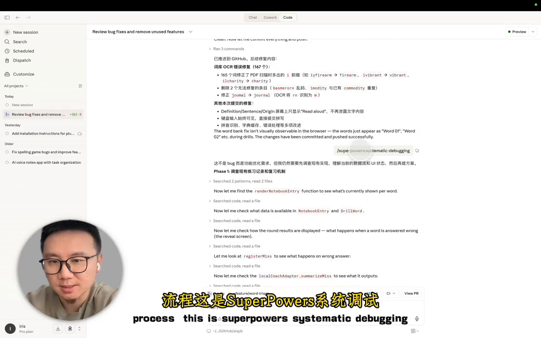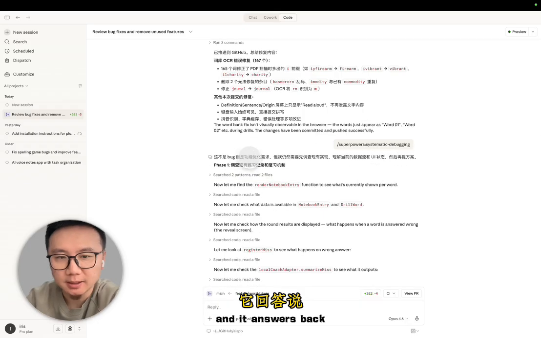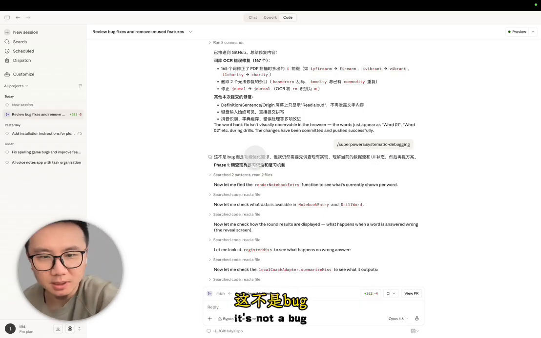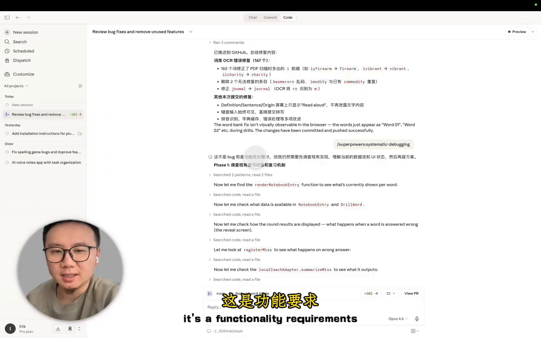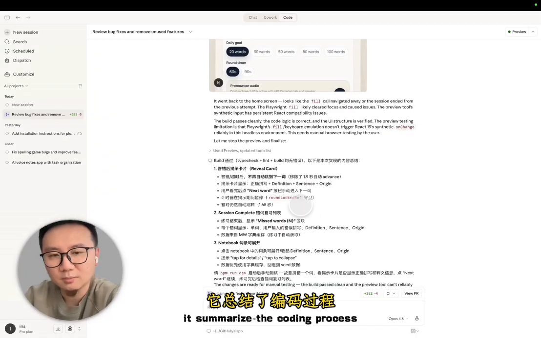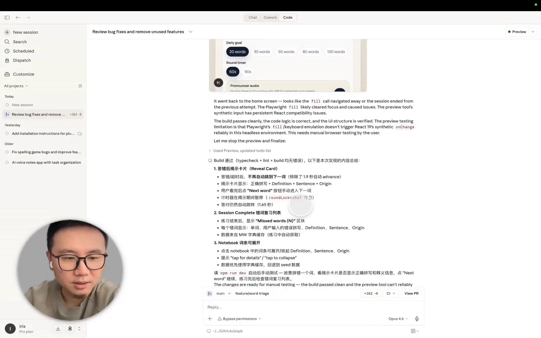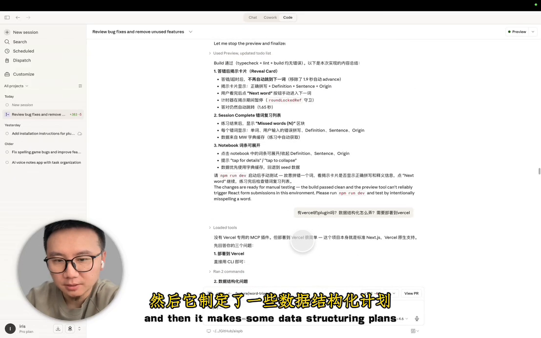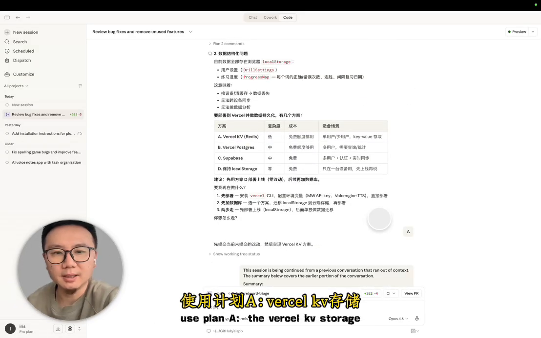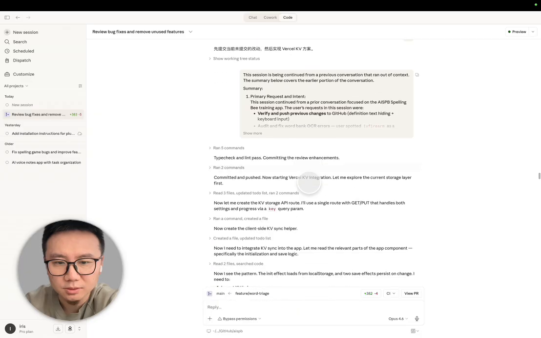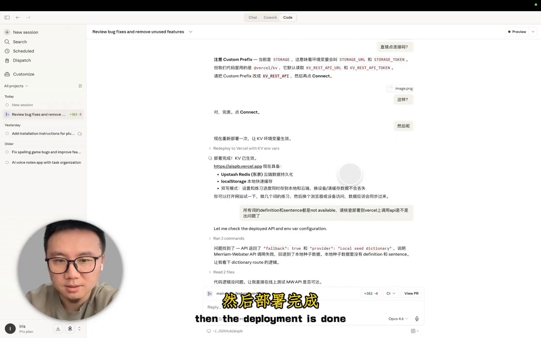This is Superpowers systematic debugging, and it answered back it's not a bug. It's a functionality requirement. It summarizes the coding process, and then it makes some data structuring plans and uses plan A, the Vercel key storage. Then the deployment is done.